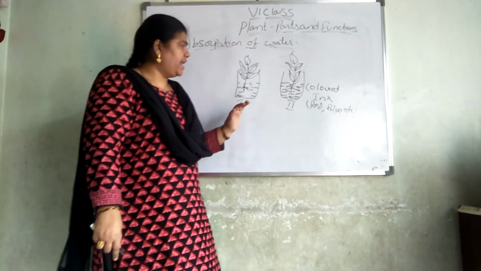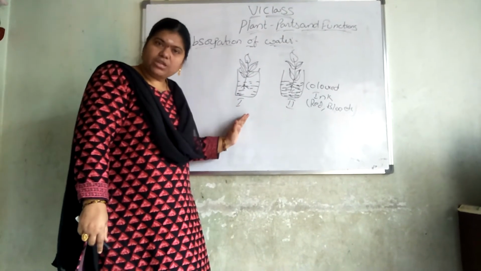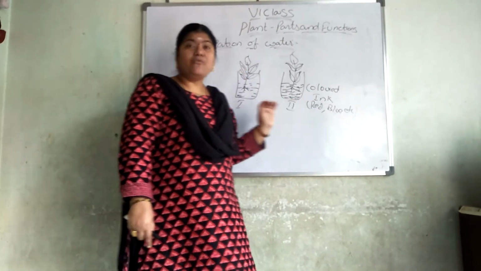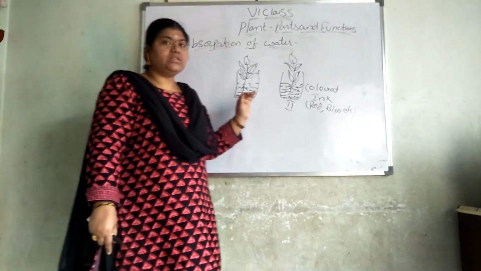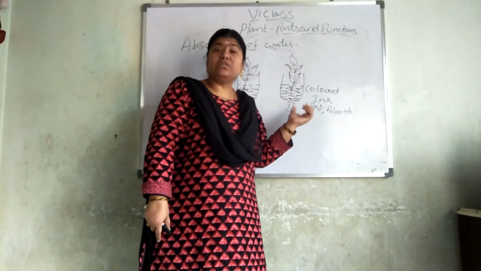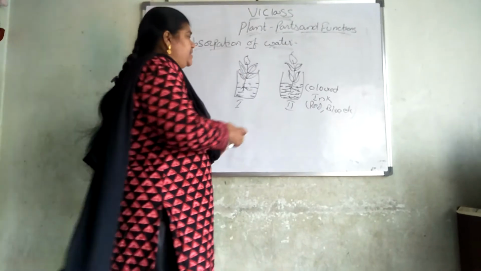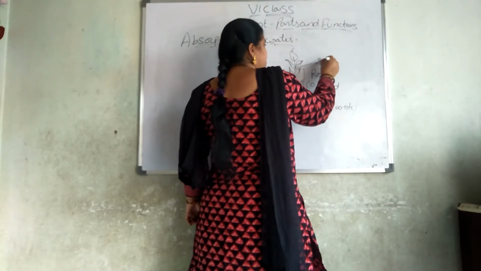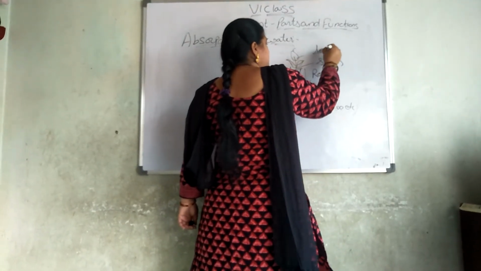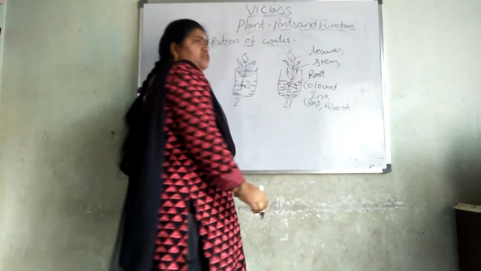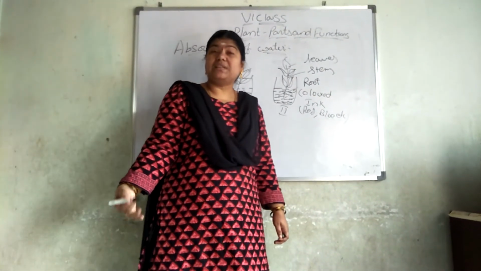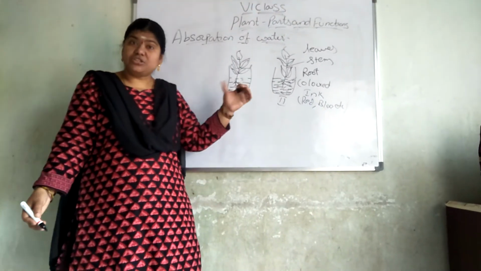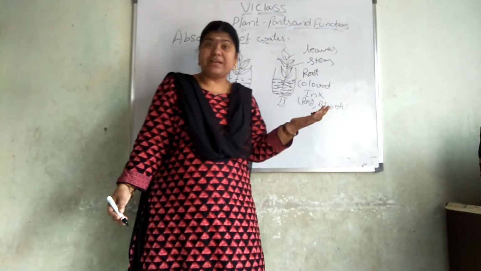When you leave them like that, you can observe that the first plant also absorbs the water, and the second plant also absorbs the water. But how will we know that this plant absorbed water? In the second case, I am using colored ink. The roots, the stem, the leaves, everything will change into whichever color I used. If I use blue, they will change into blue color. If I use red, they will change into red color. If I use green, they will change into green color.